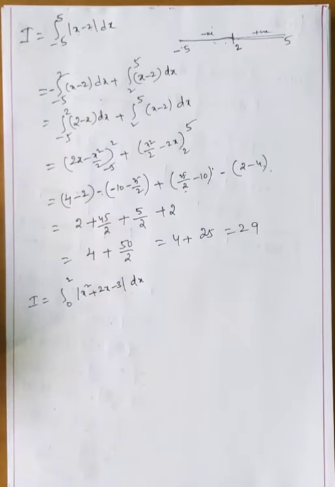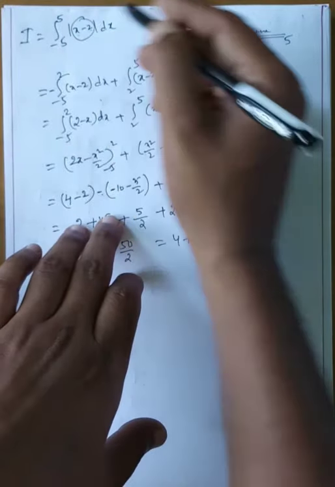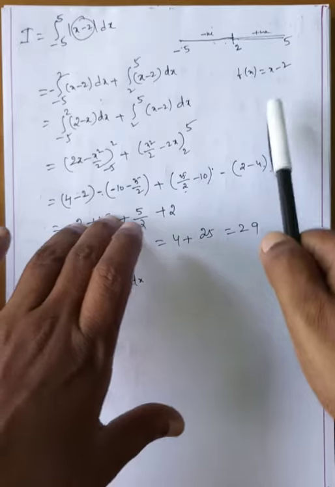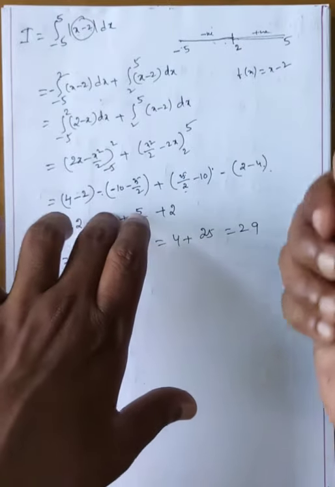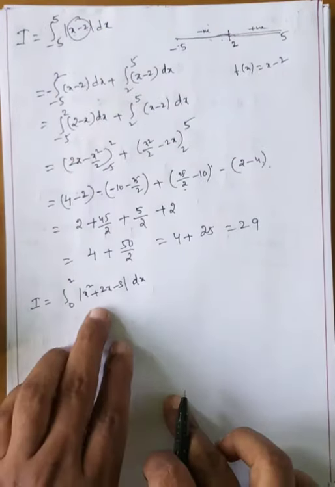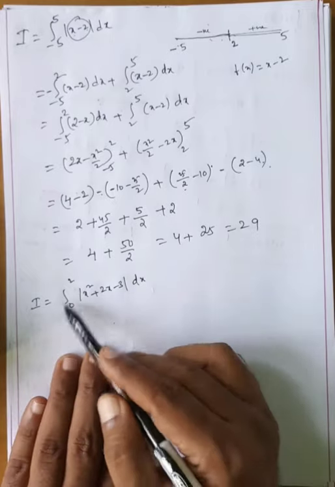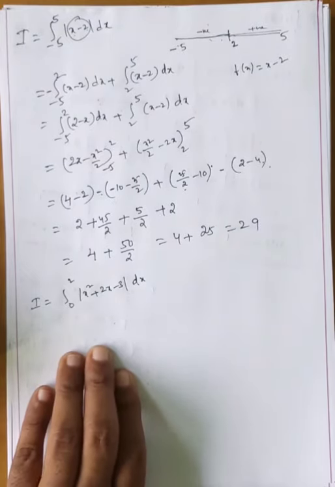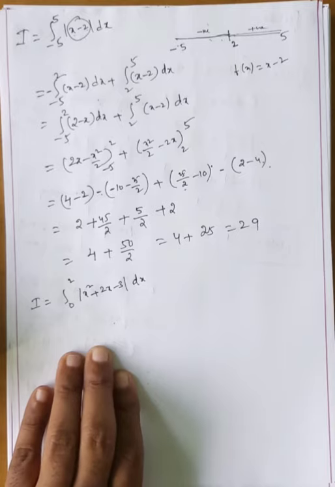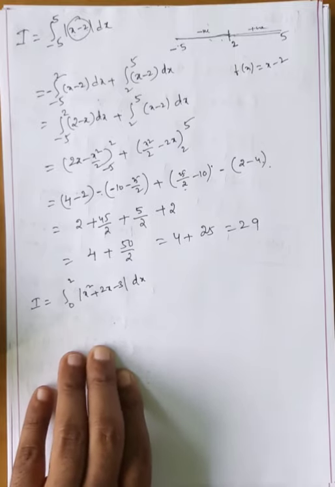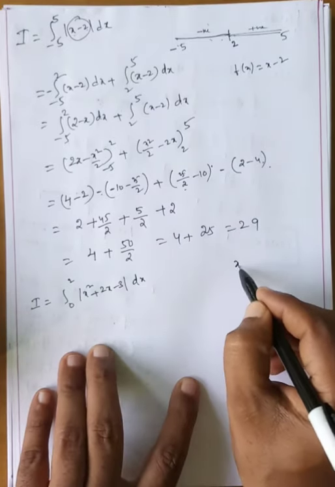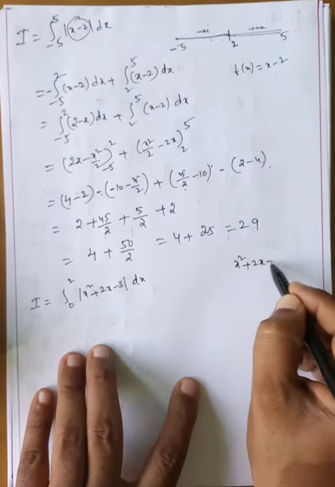Now here, take f of x equal to this one, like f of x equal to x minus 2 in the previous problem, where you substituted values of x before and after. Here also, what is f of x? This is given from 0 to 2, so we will take values in between 0 to 2 only, not outside 0 to 2, we omit that. Now observe that x square plus 2x minus 3 is f of x.